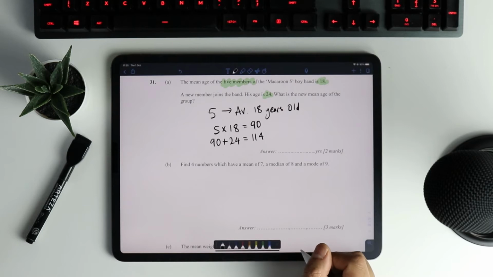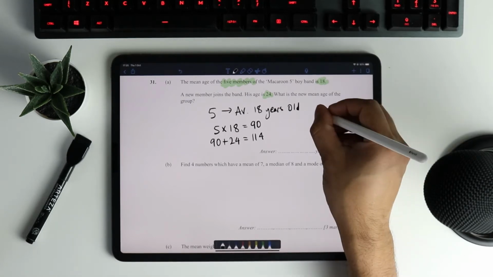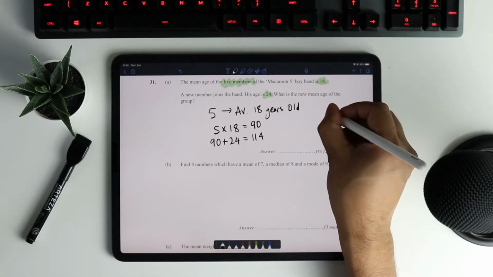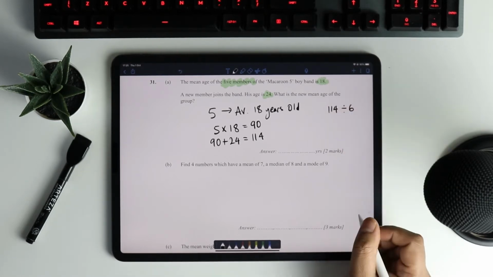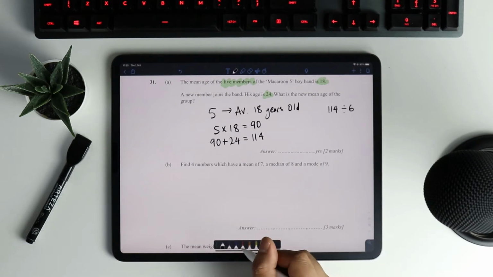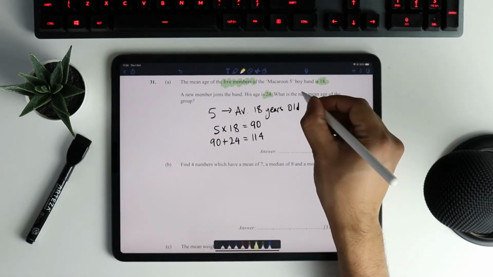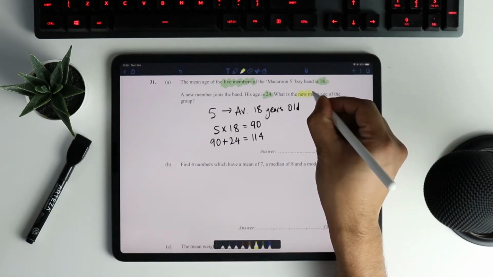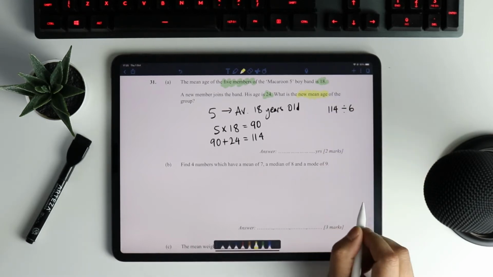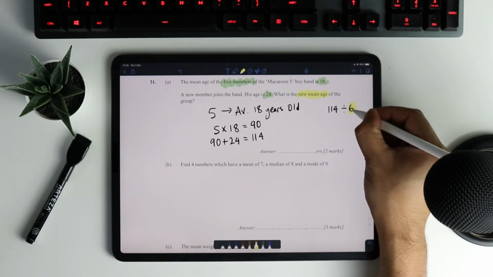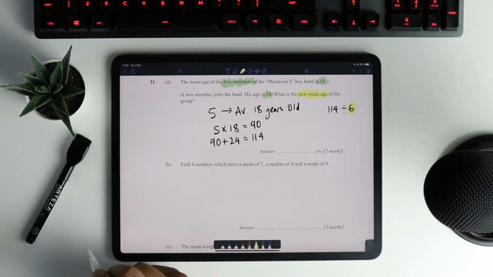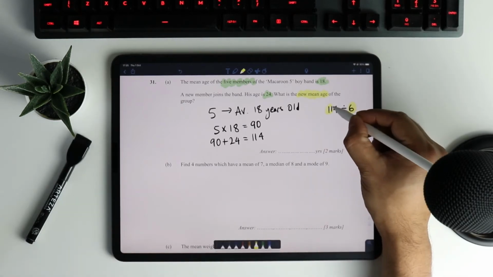And so the total age is 114, and we've got 6 members now. So it would be 114 divided by 6 to work out the new mean age, which is what we're asked to do. So in this question, we needed to make sure we have 6 members when we work out the mean, and we need to work out the total age of the members.